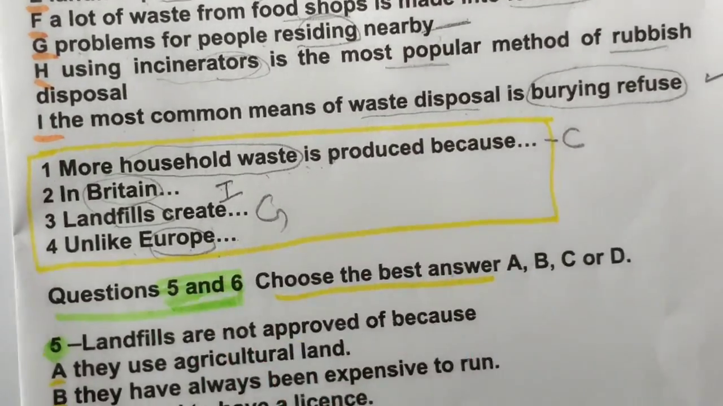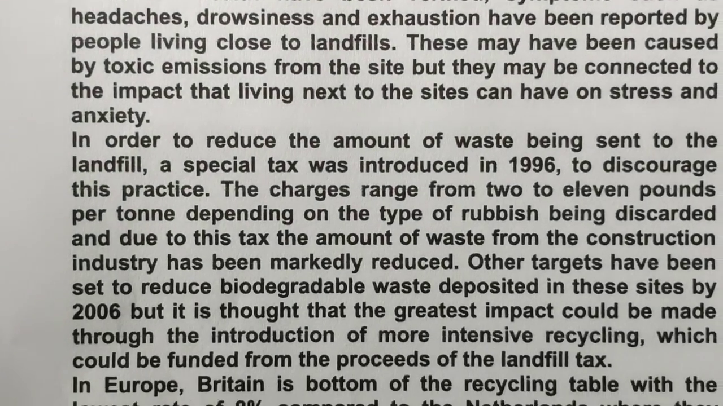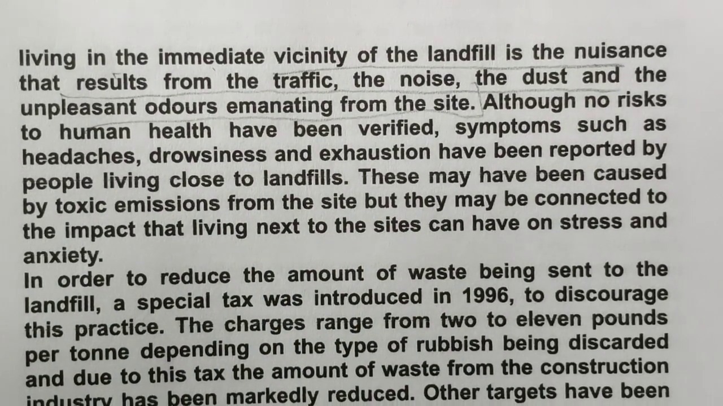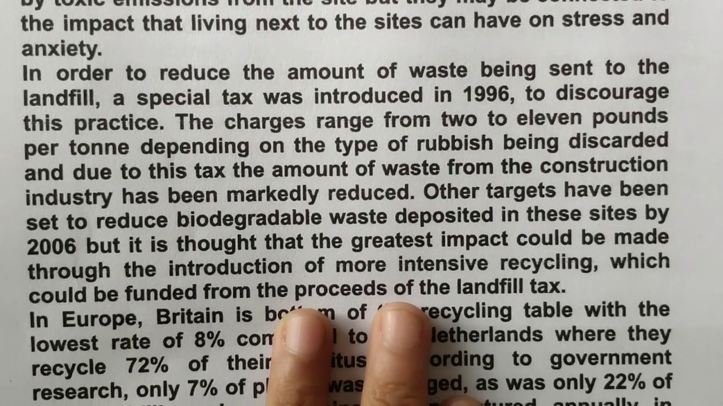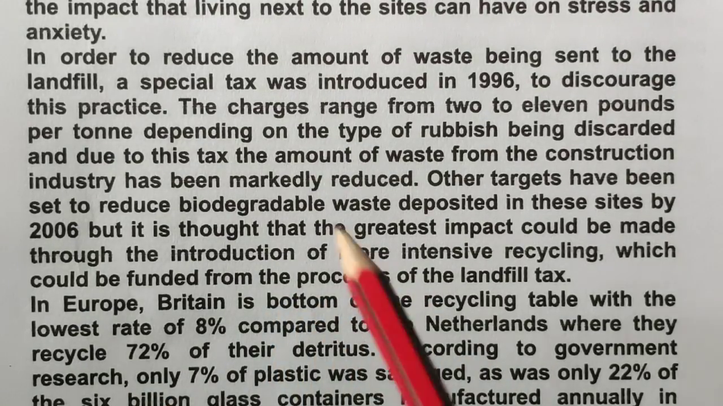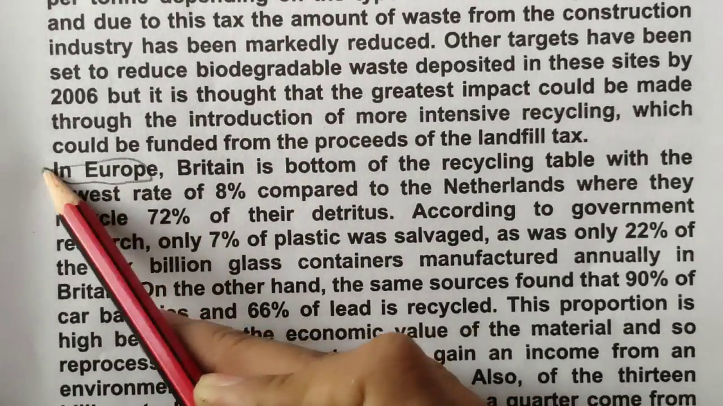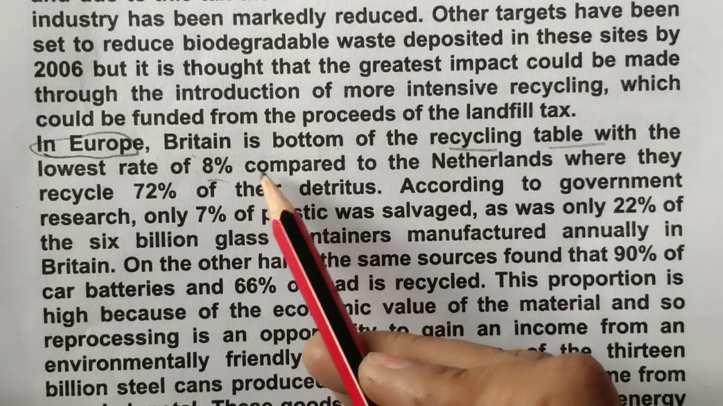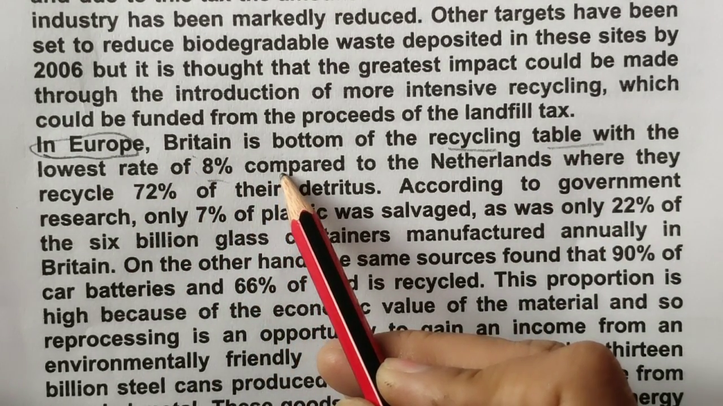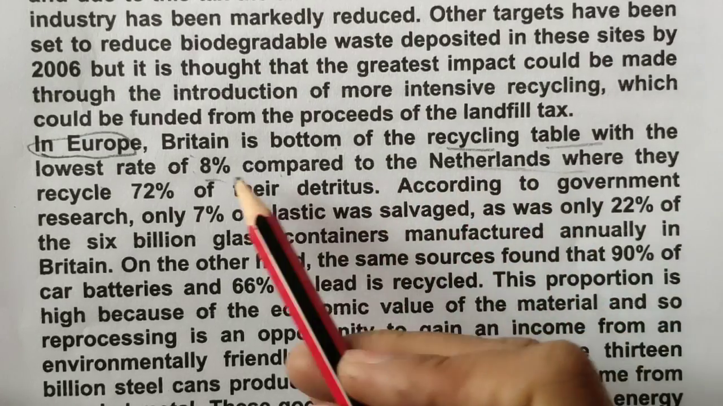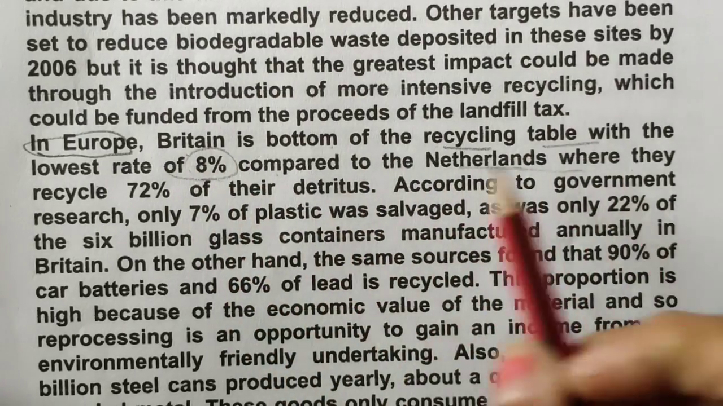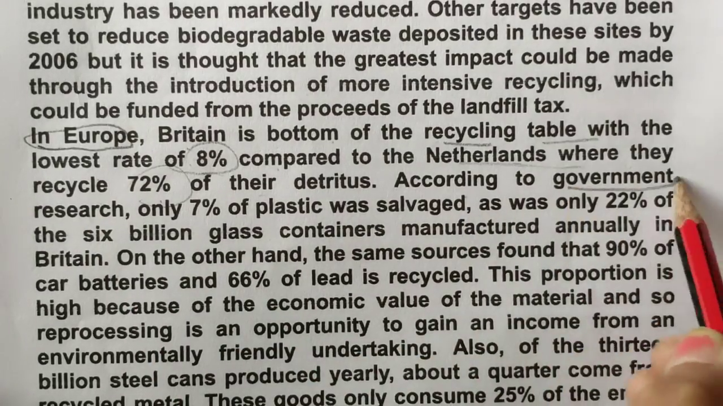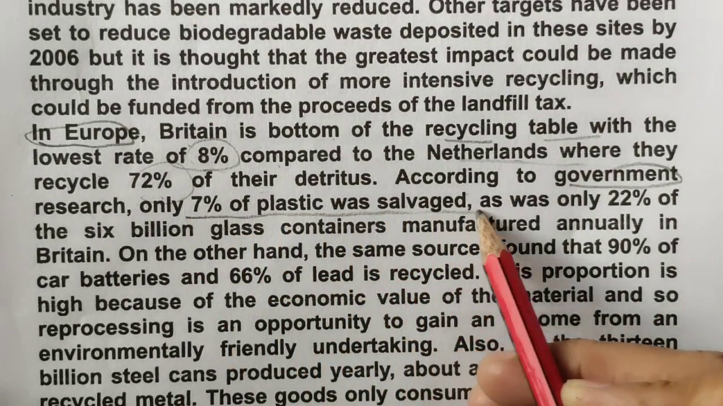Now, unlike Europe, let's find Europe. So this paragraph is done. I can't see Europe here. Yeah, Europe is in the next paragraph. See this: Britain is at the bottom of the recycling table with the lowest rate of 8% compared to the Netherlands. So here is a very low percentage. In the Netherlands, they recycle 72%. According to government research, only 7% of plastic was salvaged.